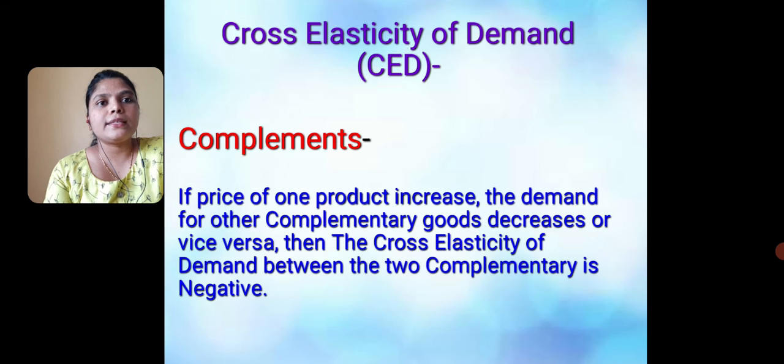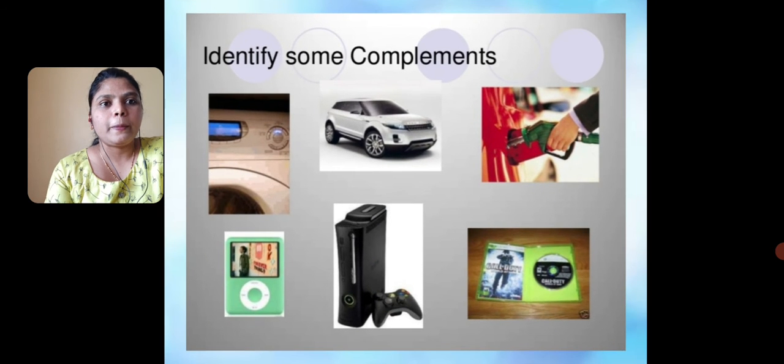Then next is cross elasticity of demand for complements. If the price of one product increases, the demand for other complementary goods decreases, or vice versa. Then the cross elasticity of demand between the two complements is negative. There are some examples, such as the car and the petrol.